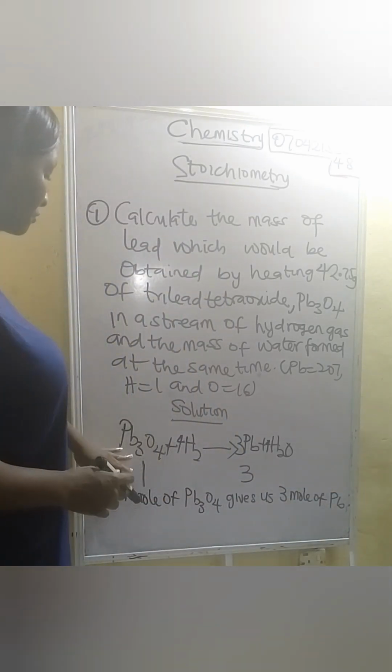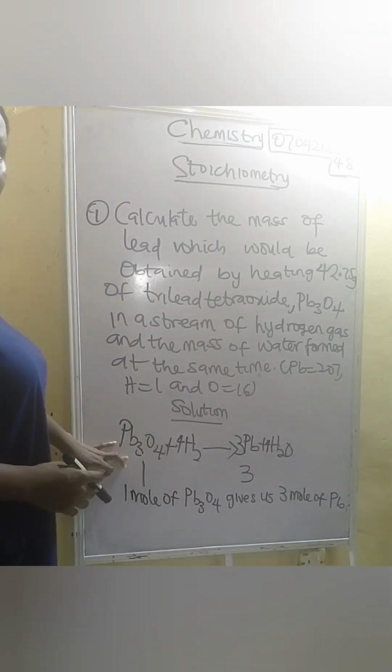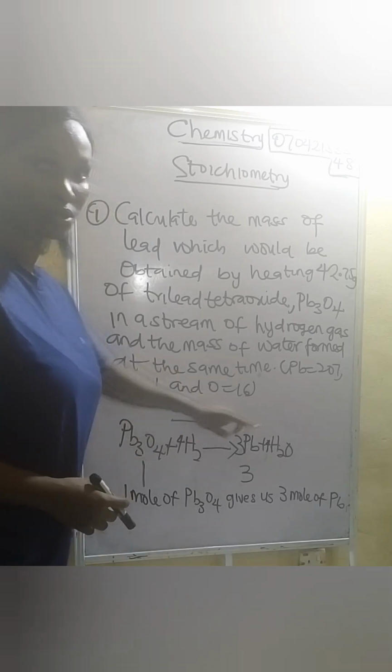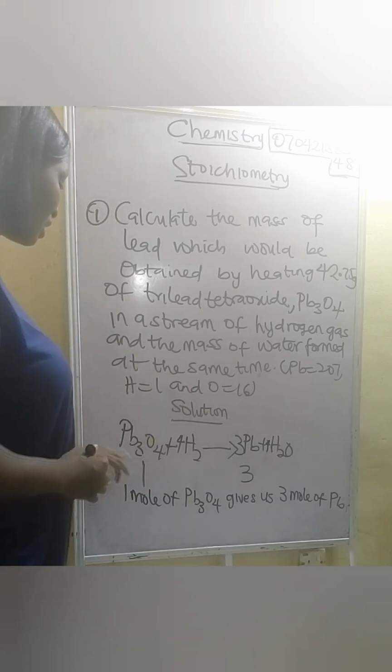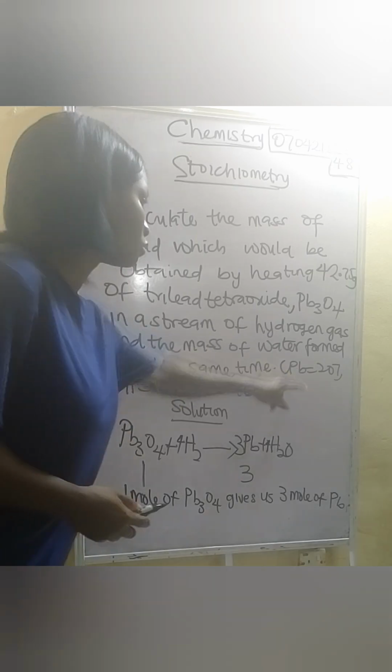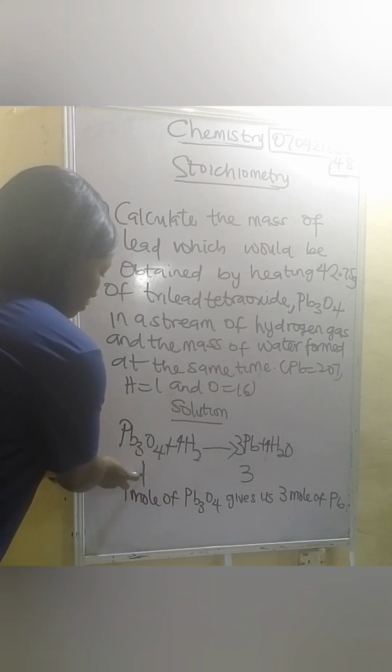So now we're going to find the molar mass of this and the molar mass of this. Let's do that now. To find the molar mass of this, we are given Pb to be 203. So now the mole ratio will be outside.